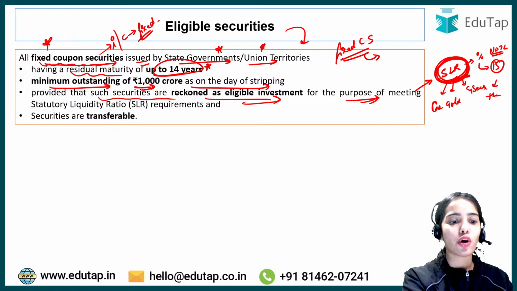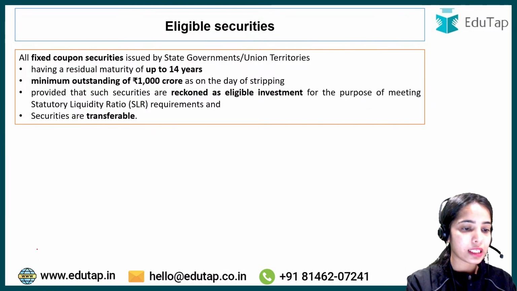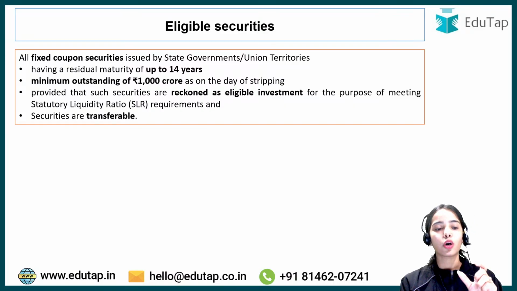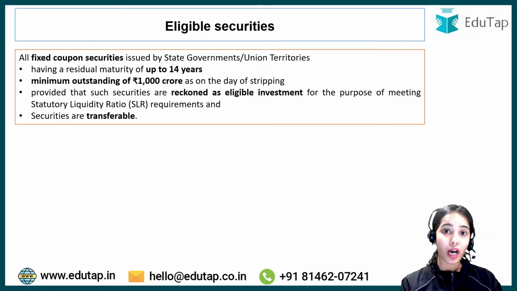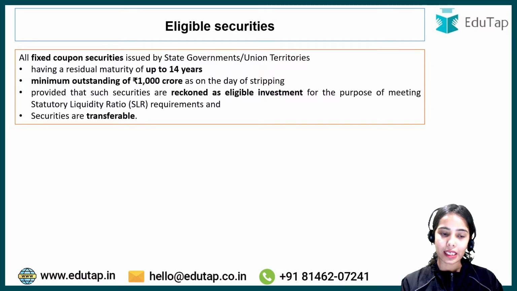Securities are transferable also. These kinds of securities can be allowed for stripping. So these are certain criteria on which a question can come. Remember this: all fixed coupon securities with residual maturity of up to 14 years, minimum outstanding of 1000 crores as on the day of stripping, eligible for the SLR, the statutory liquidity ratio, and securities are transferable. So these are allowed.